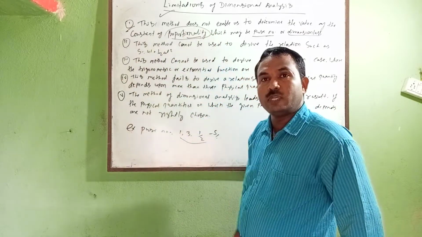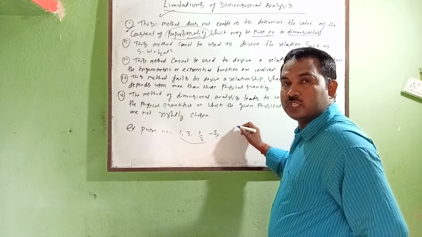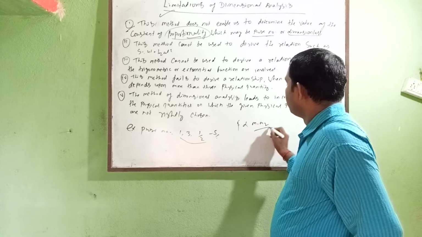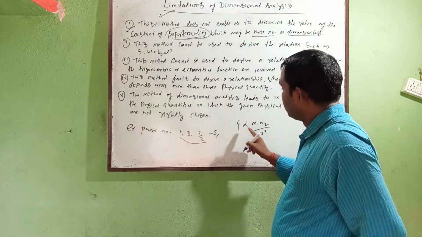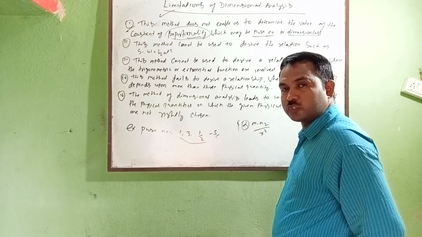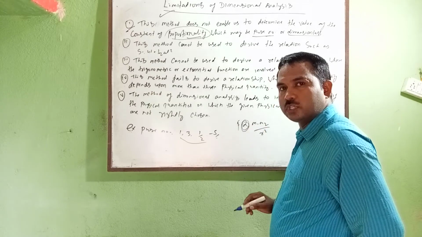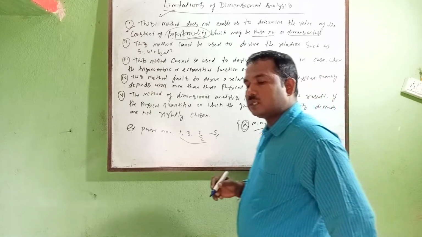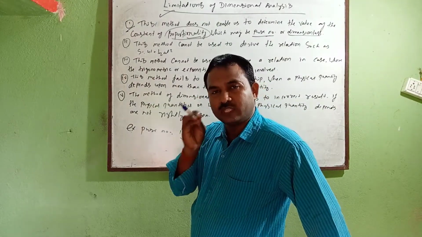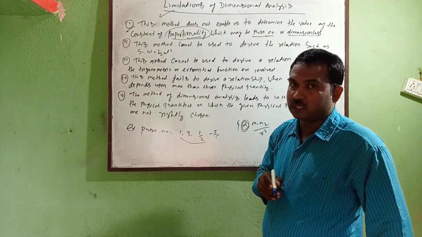And here is the proportionality. Proportionality means we have so many formulas, and suppose, as one example, we have the gravitational formula, that is F directly proportional to m1 m2 by r square. This is the formula. When you remove this, then here we get what? Any proportionality constant. Is it correct? So like that, I am giving one example, and so many are related to these. If there are any constants or pure numbers, in that case this method fails to give the correct result.